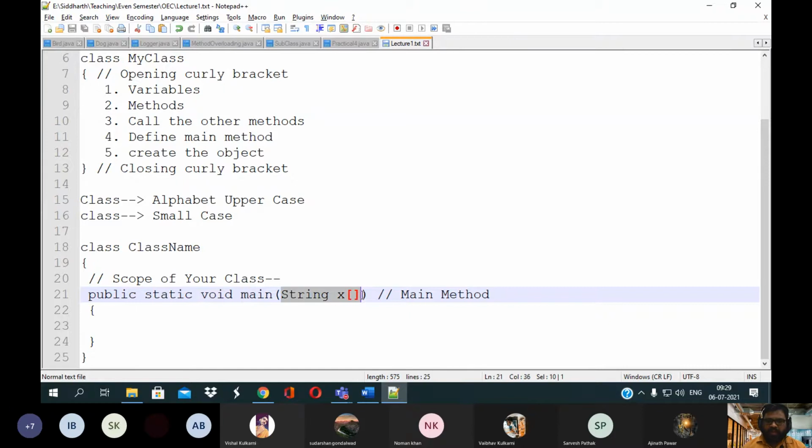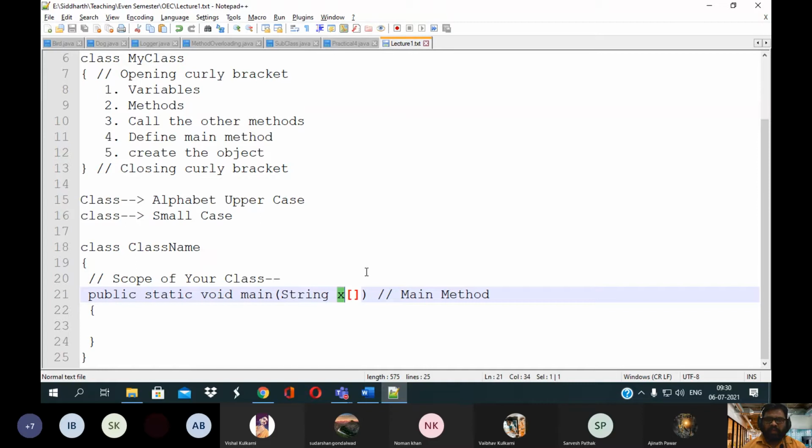Then there are two things present under these round brackets. Okay, so String is the predefined class which is defined under the lang package. Okay, and it can hold the string type of information. And you can directly create the object of this class like this. There is no need to use the new keyword.